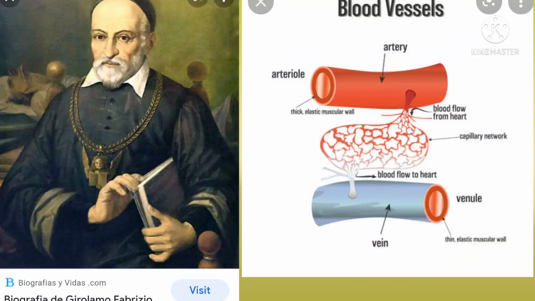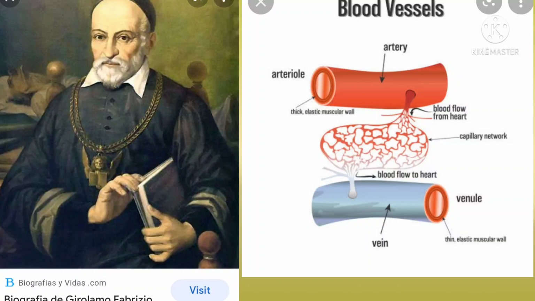When the valves in the veins are not working well, it is difficult for the blood to move up towards the heart. The blood may flow back and collect in the tissues of the lower legs and feet, causing swelling and sores.